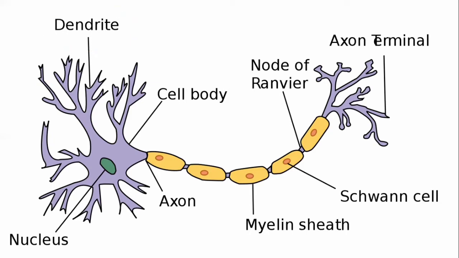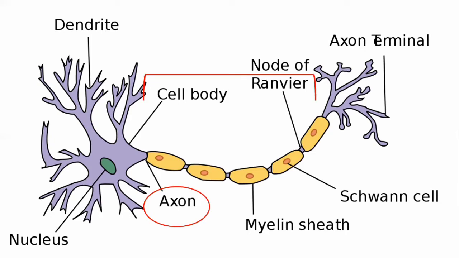Then, from the cell body, the other structure is the axon. The axon is a single projection from the cell body, and it extends to the terminal. From the terminal, the signals are transmitted to the adjacent neuron. There is a gap between one neuron and the other, known as the synapse. From the terminal, the axon transmits the impulses and chemical signals to the other neuron. This is how nerve transmission is carried out by neurons.